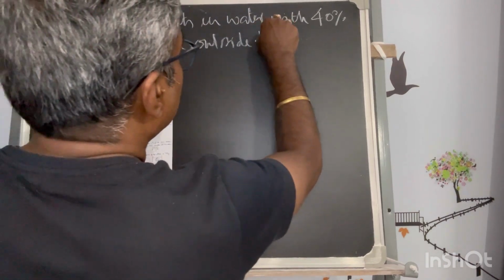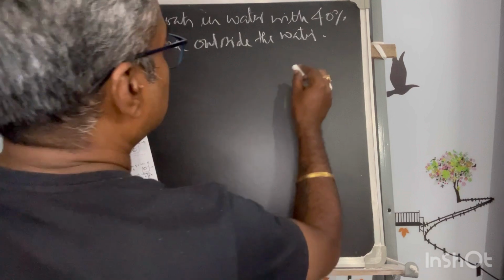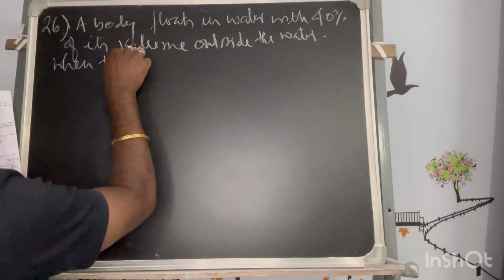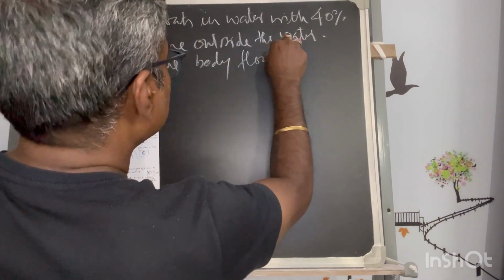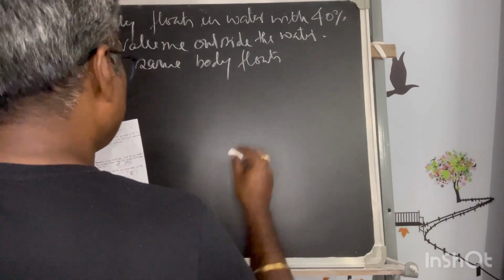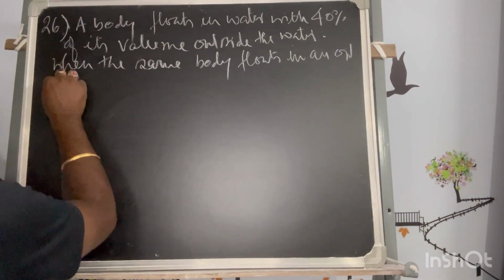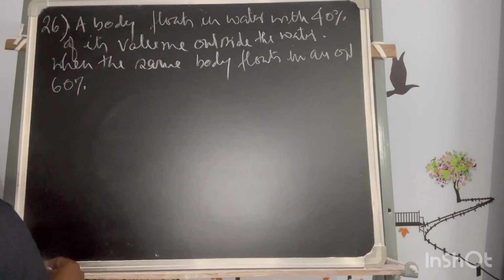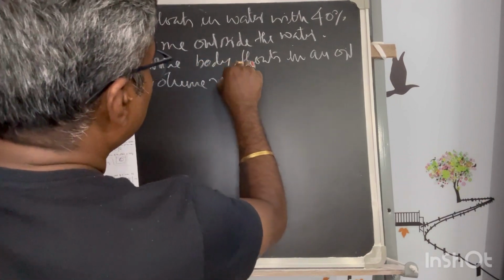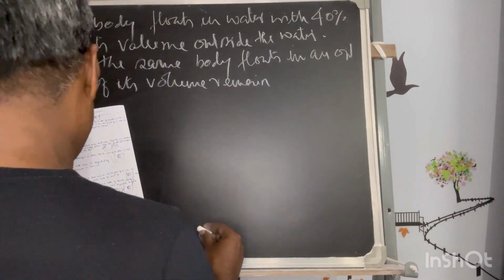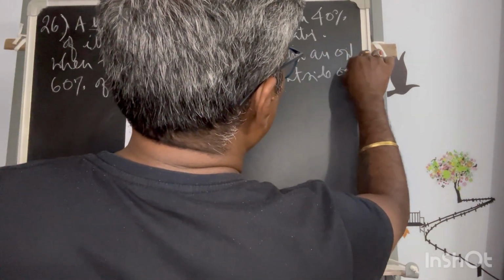When the same body floats in an oil, 60% of its volume remains outside the oil.